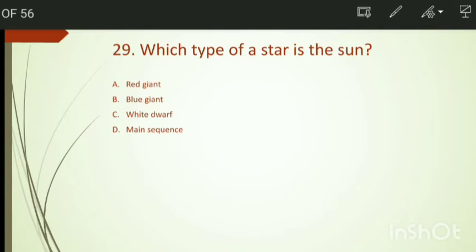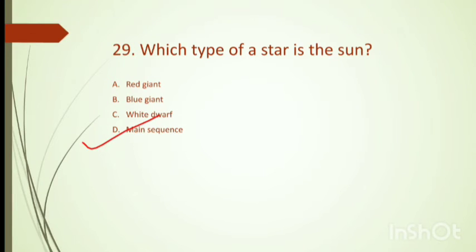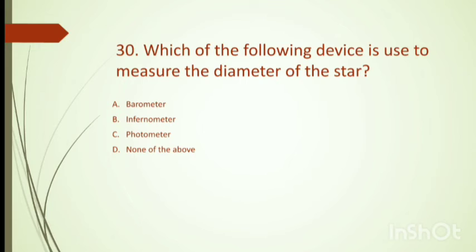Which type of star is the Sun? Red giant, blue giant, white dwarf, and main sequence. So we have the right answer, main sequence type star is the Sun.